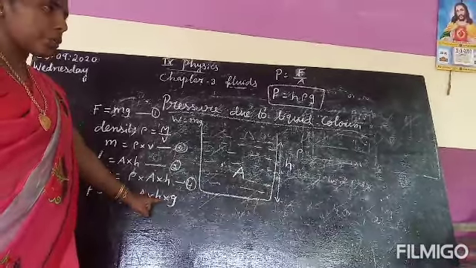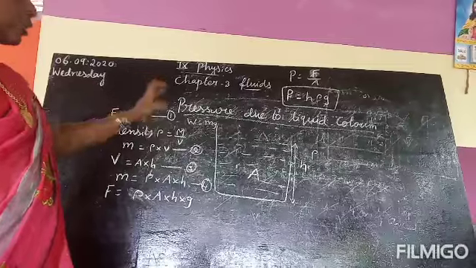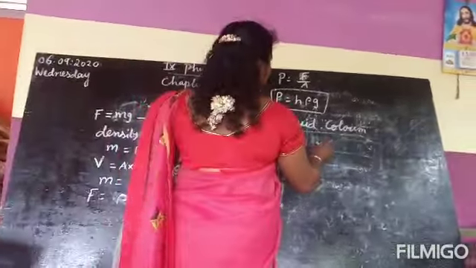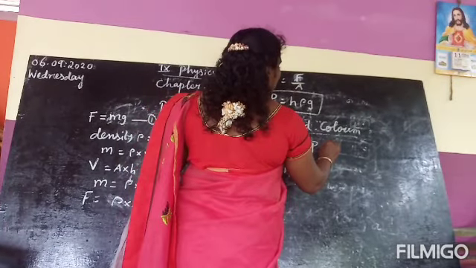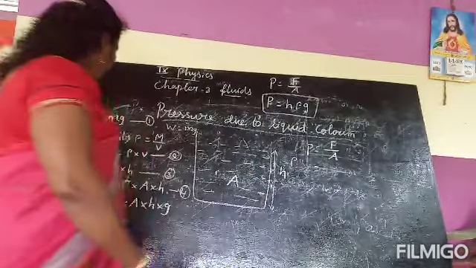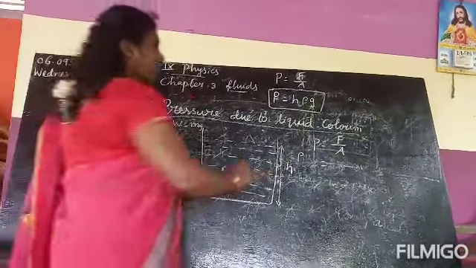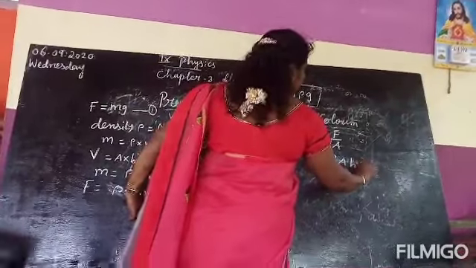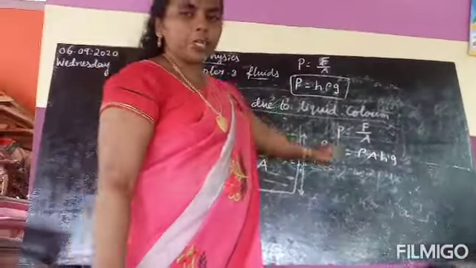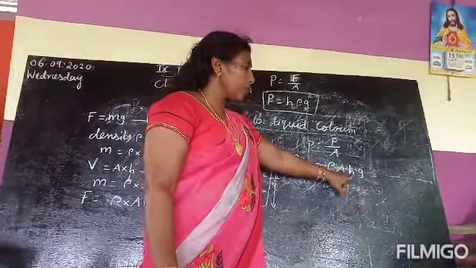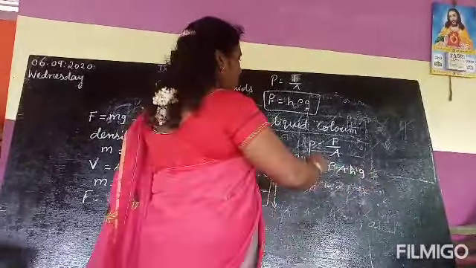Now we have to calculate the pressure due to the liquid column. What's the formula for pressure? Already you have learned: P equal to F divided by A. So instead of F, you have to write this value, rho A h g. What is rho? Density of the liquid. A, area of cross section. h, height of the liquid. g, acceleration due to gravity.